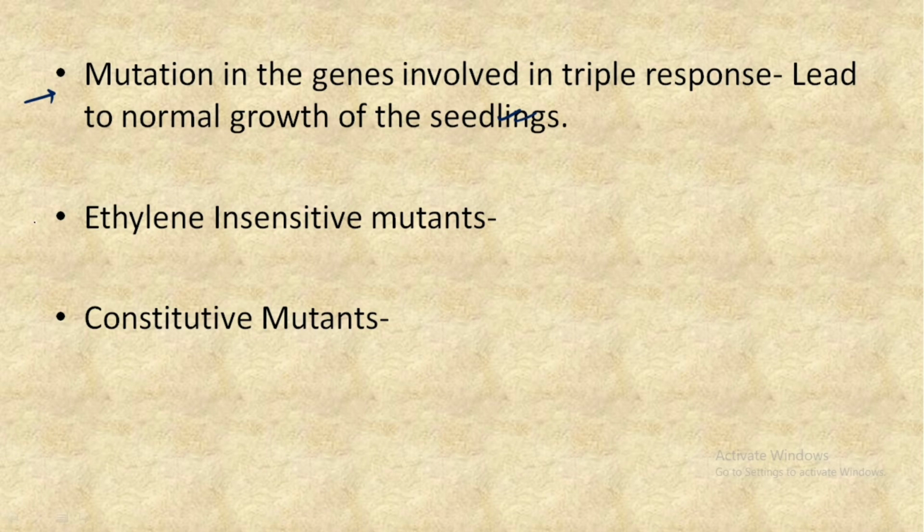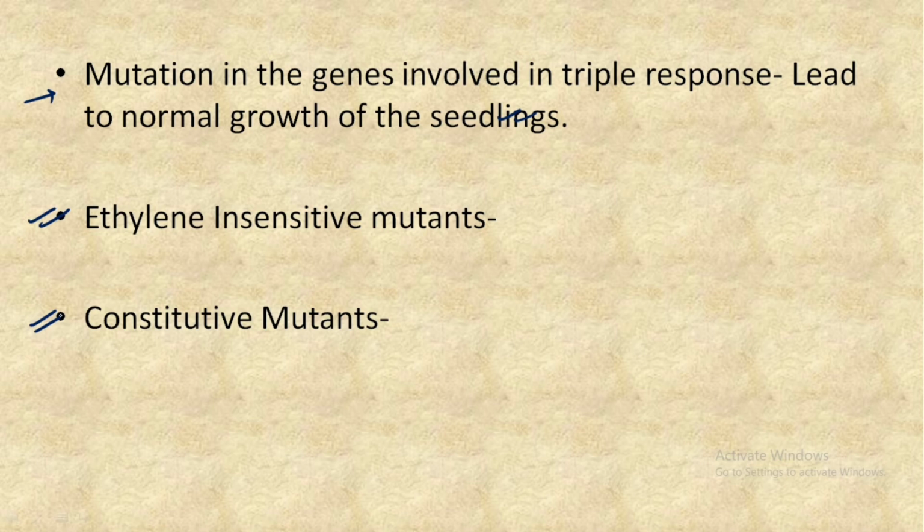The next important point is that we have some ethylene insensitive mutants and some constitutive mutants. Ethylene insensitive mutants are the mutants that fail to respond to exogenous ethylene.